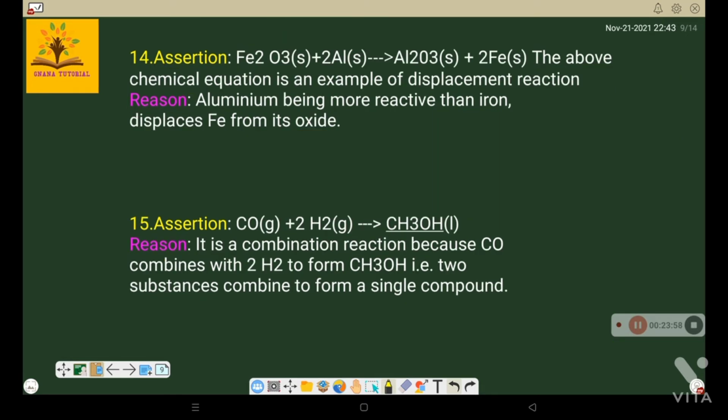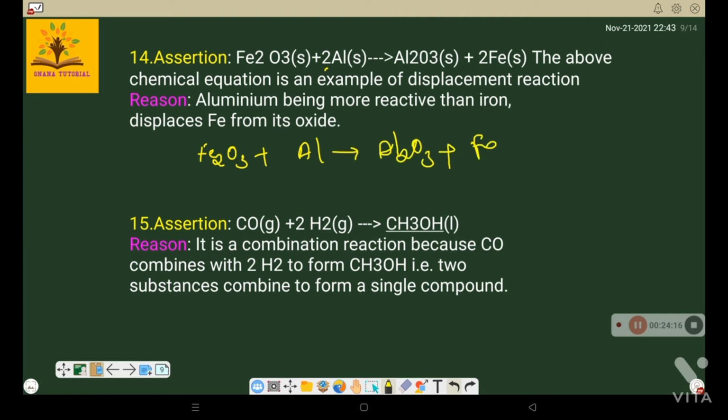Now the next question. Assertion: Fe2O3 plus 2Al, where these numbers are given for balancing of the equation. If you see here, Fe2O3 plus Al gives rise to Al2O3 plus Fe.